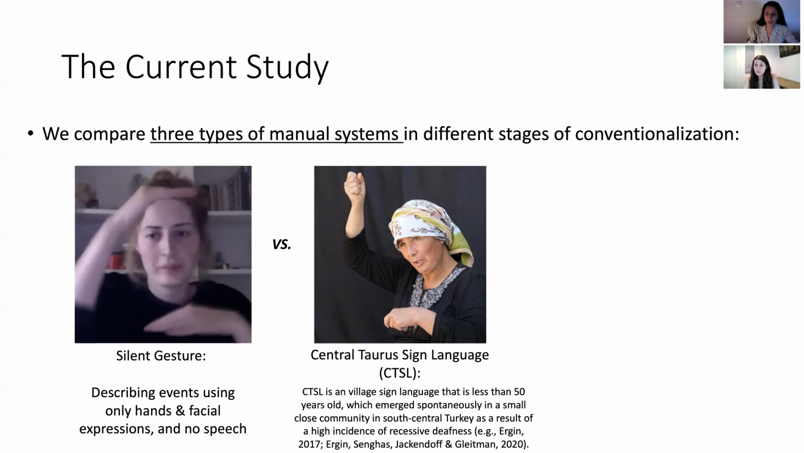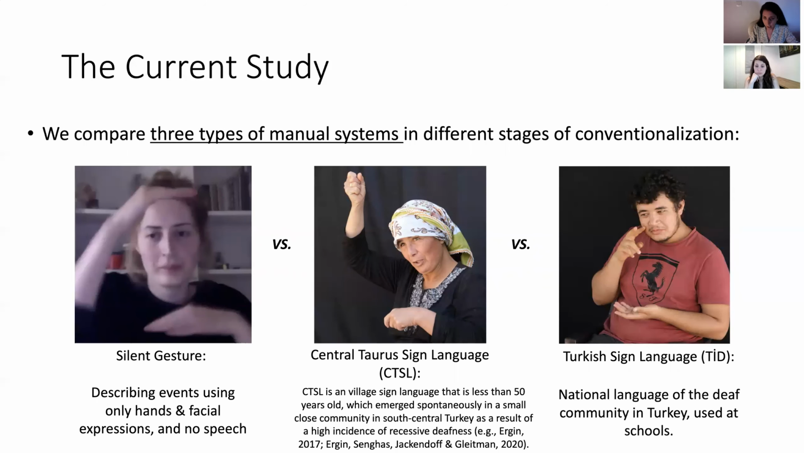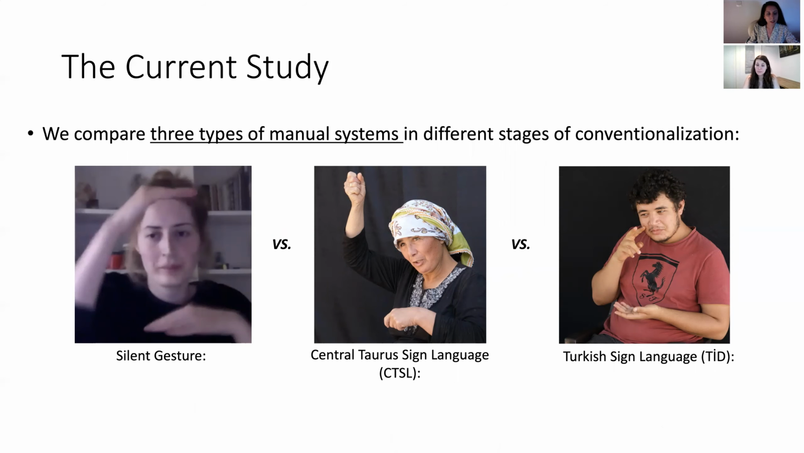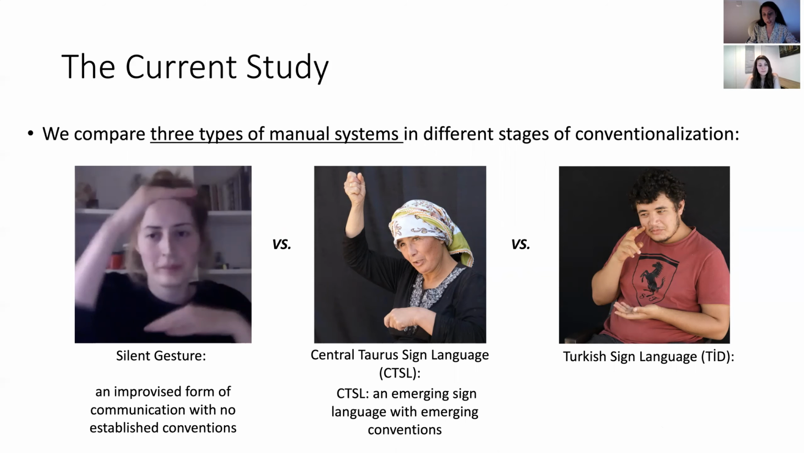CTSL is a village sign language that is less than 50 years old, and it emerged spontaneously in a small closed community in South Central Turkey as a result of a high incidence of recessive deafness in the community. And the next manual system we have is Turkish Sign Language. It's the national language of the deaf community in Turkey. It's used in schools.